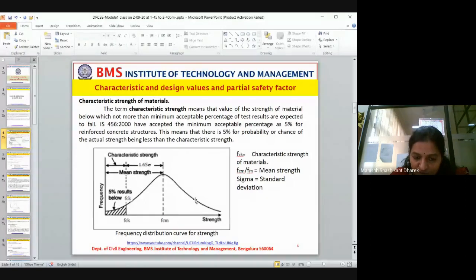What do you mean by frequency distribution? Can anyone tell me in brief how you define frequency? I don't want the formula, I want the content of that.